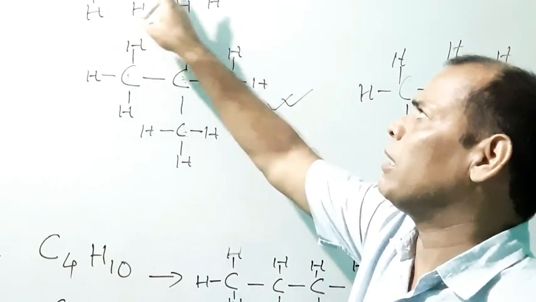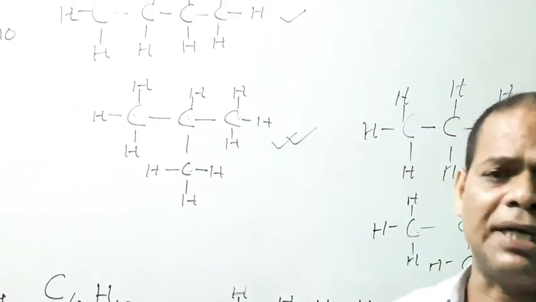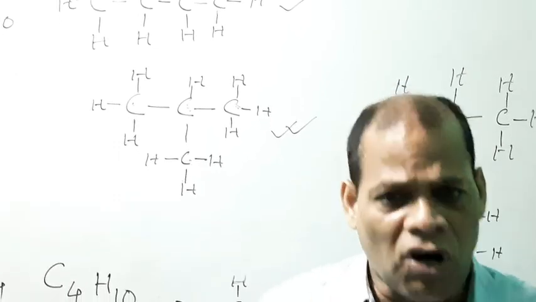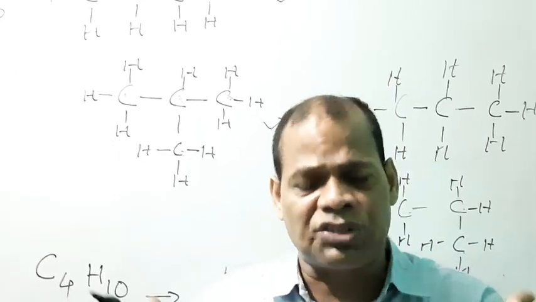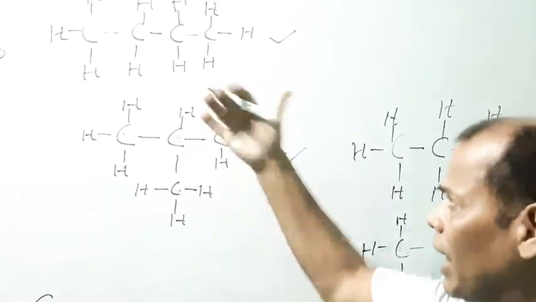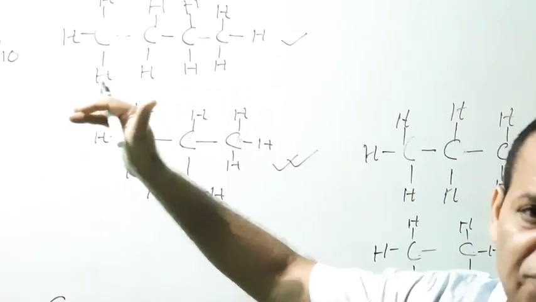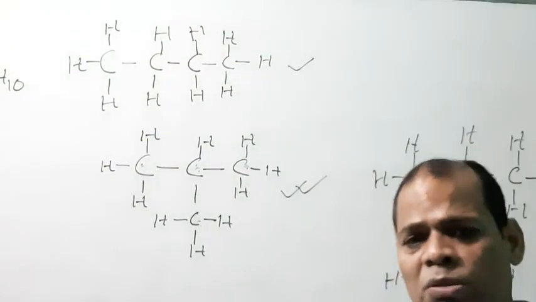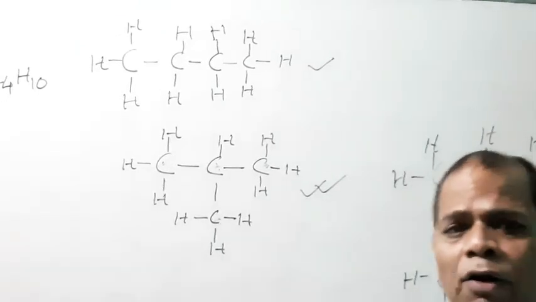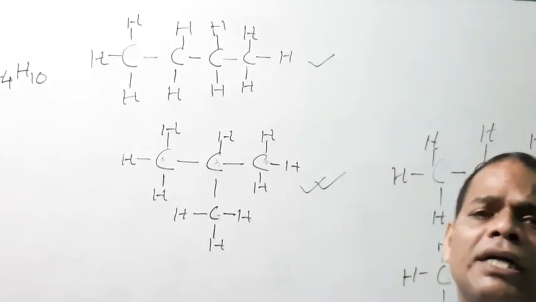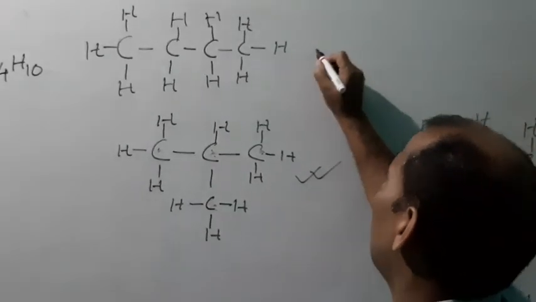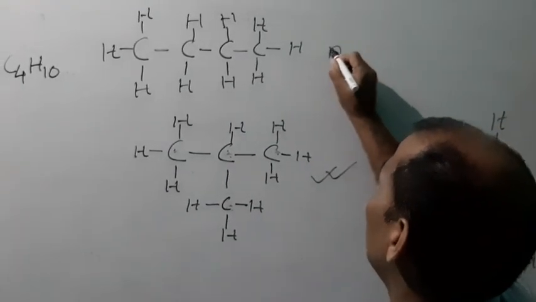If the number of carbon atoms is more than 3 and all the carbons are connected in a straight chain, then for naming the word normal is added.